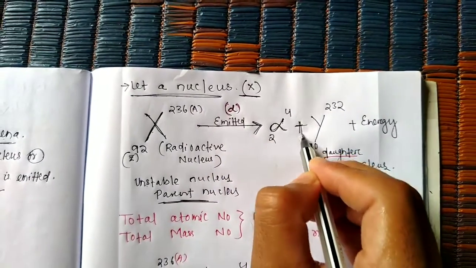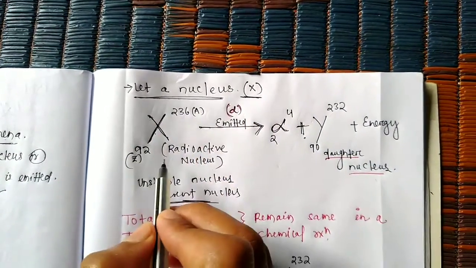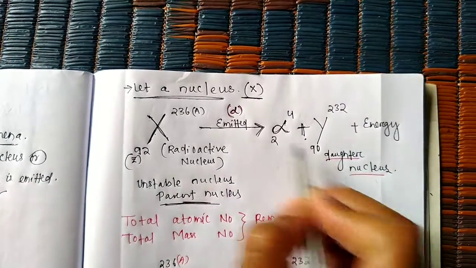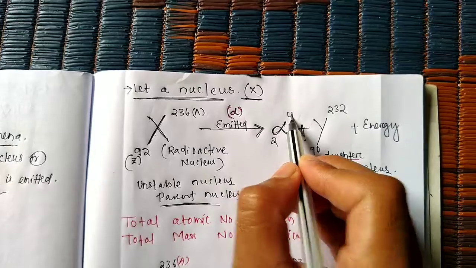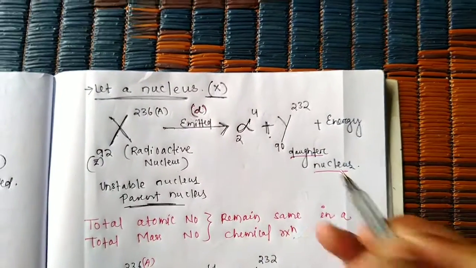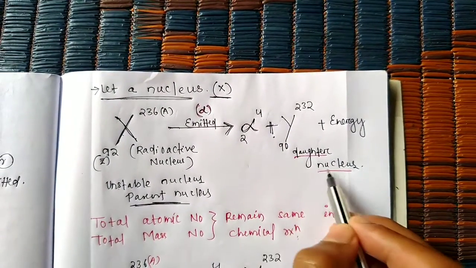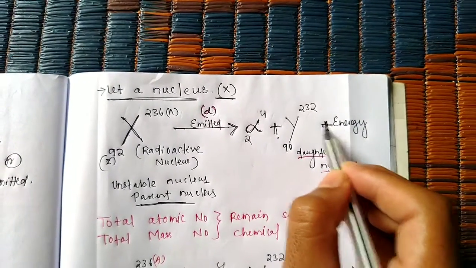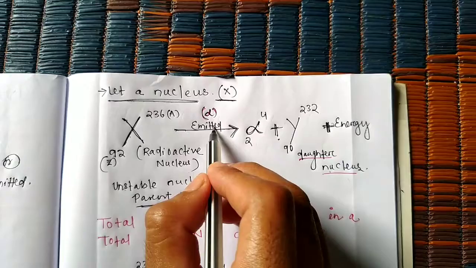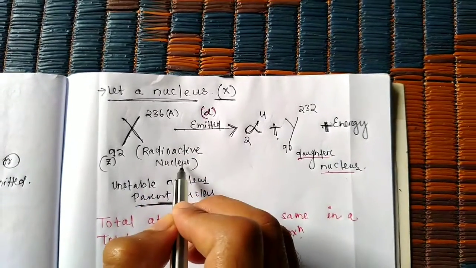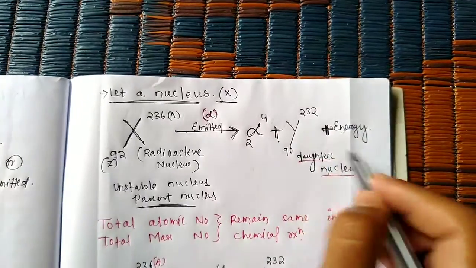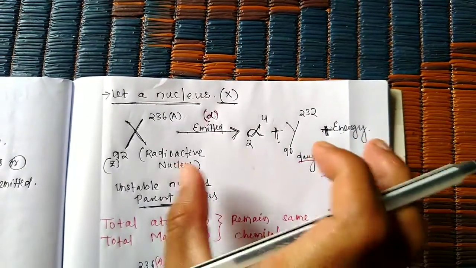So the rest of the nucleus is 92 minus 2 equal to 90, and 236 minus 4 equal to 232. This remaining nucleus is the daughter nucleus, and some amount of energy is also emitted, which we write on the product side.